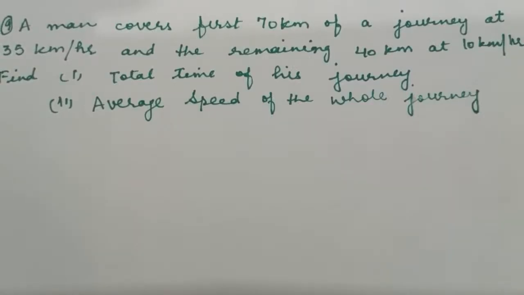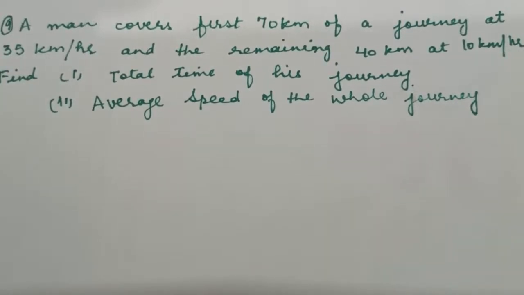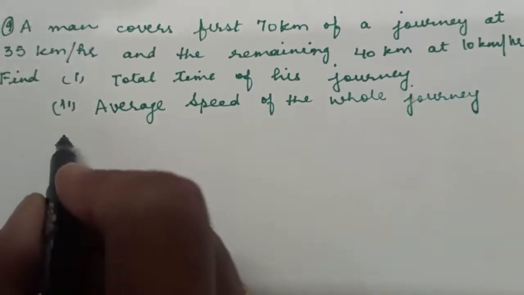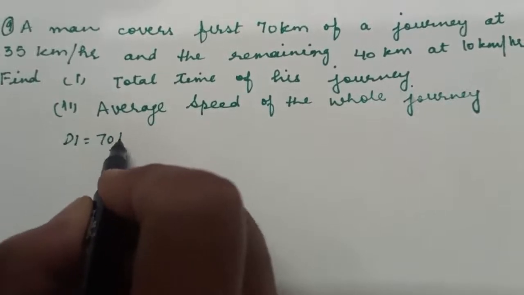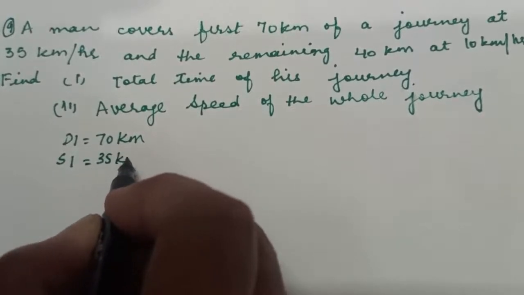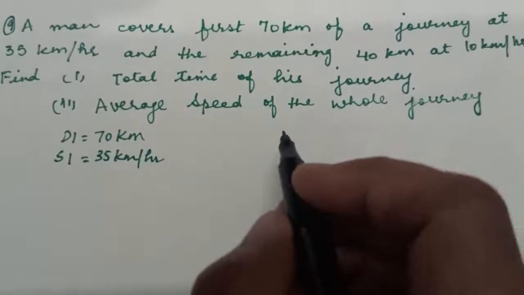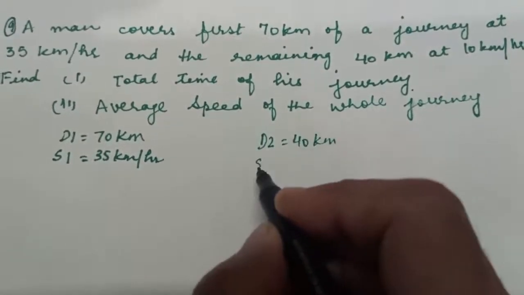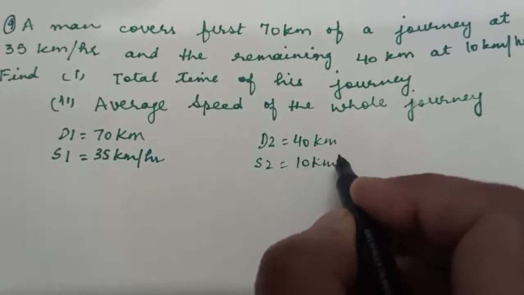Question number 9: a man covers first 70 km of a journey at 35 km per hour and the remaining 40 km at 10 km per hour. Find total time of his journey and average speed of the whole journey. First of all we will see what we are given in the question. First we are given distance d1, 70 km with speed s1, 35 km per hour. Secondly, we are given distance d2, 40 km with speed s2, 10 km per hour.